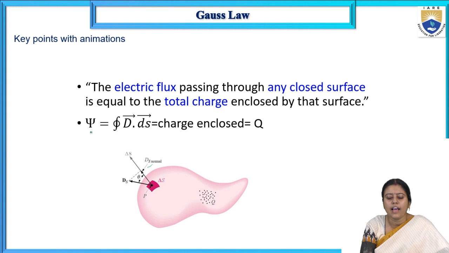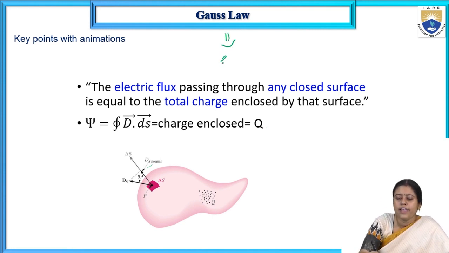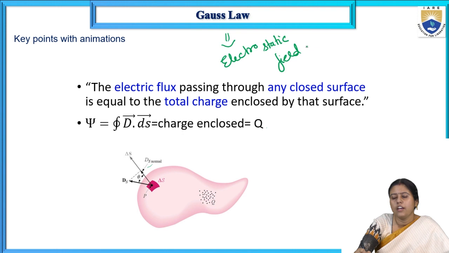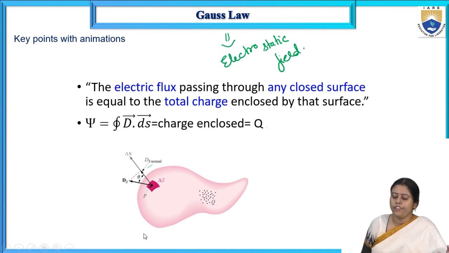We can write psi is equal to D dot dS, charge enclosed. So this is the Gauss law, and this Gauss law is for the electrostatic field.